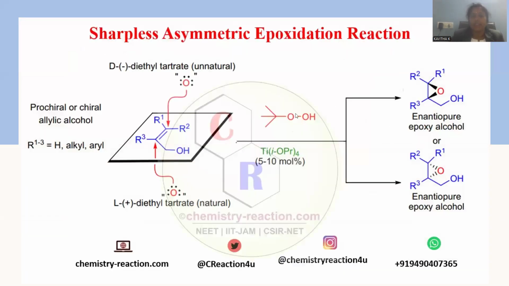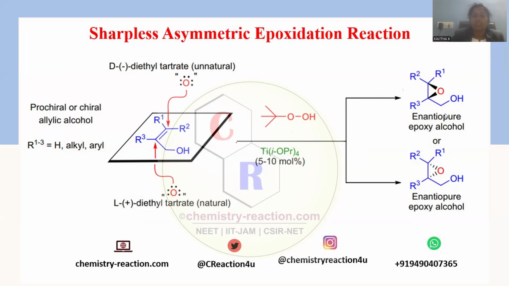Let me go for another application of this epoxide or oxirane. Sharpless asymmetric epoxidation is the most stereoselective reaction in order to synthesize this front side. Front side means what? Epoxy alcohol having that epoxide viewing towards the viewer. That means inclined towards the viewer. This is called exo epoxide bond formation.